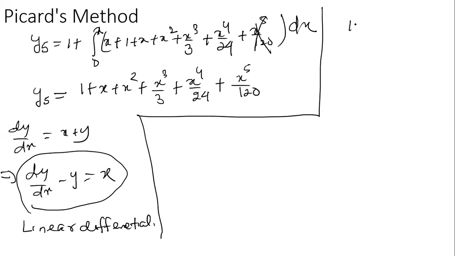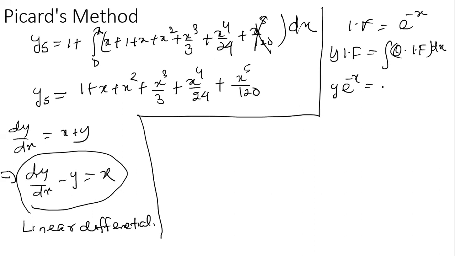Here the integrating factor is equal to e to the power p dx, that is minus x. E to the power minus x, that is the integrating factor. Then what is the solution? Now y into integrating factor is equal to the integration of q into integrating factor into dx. So y into e to the power minus x is equal to the integration of q. What is the q value? Now q is given here as x, and e to the power minus x dx.